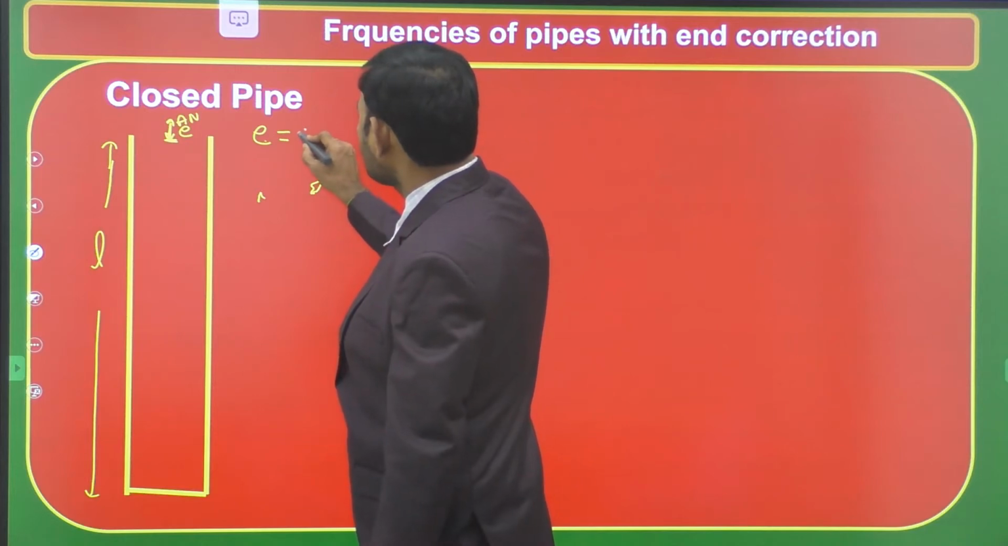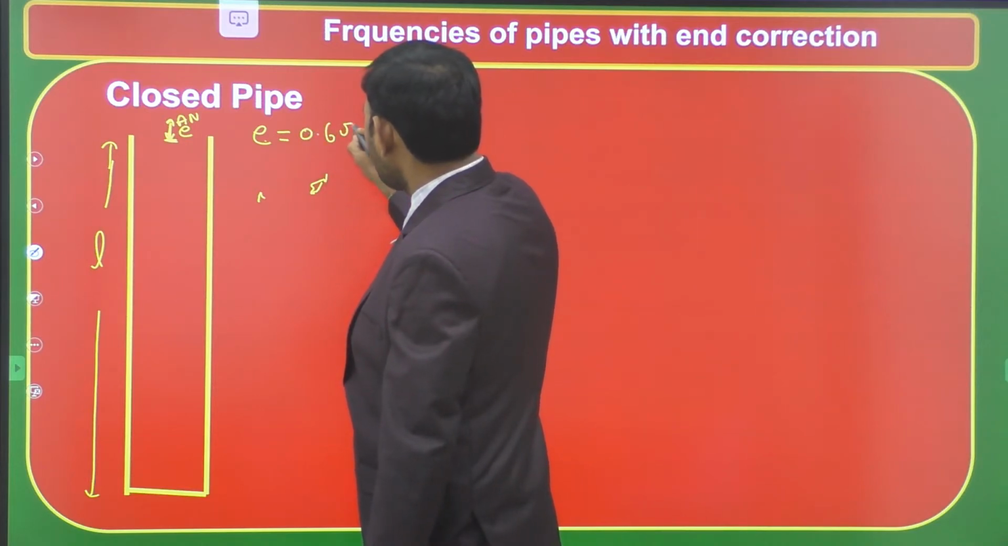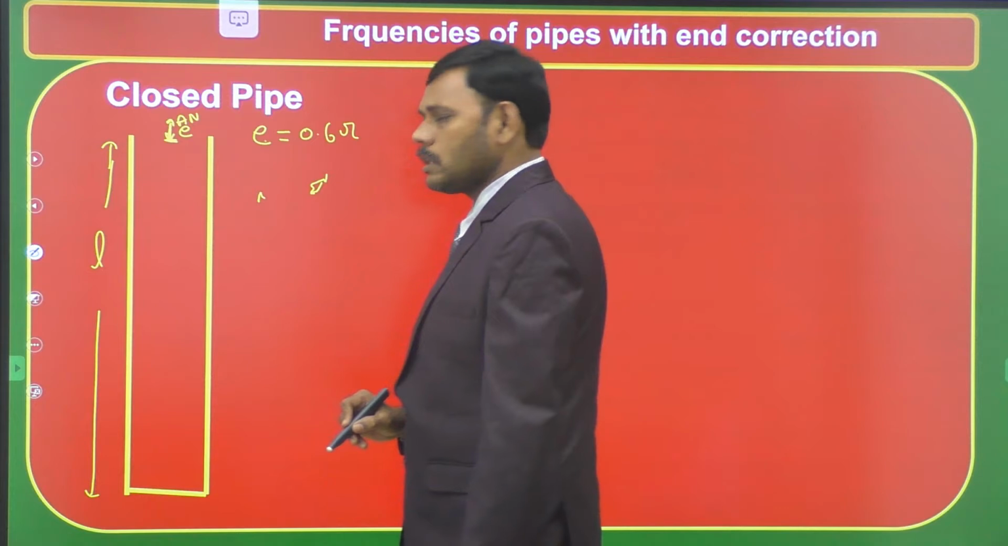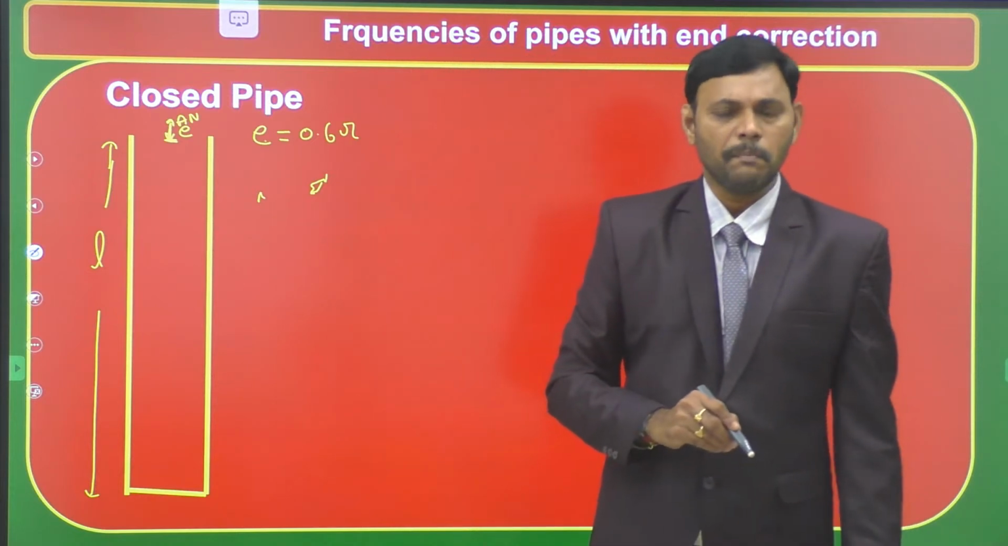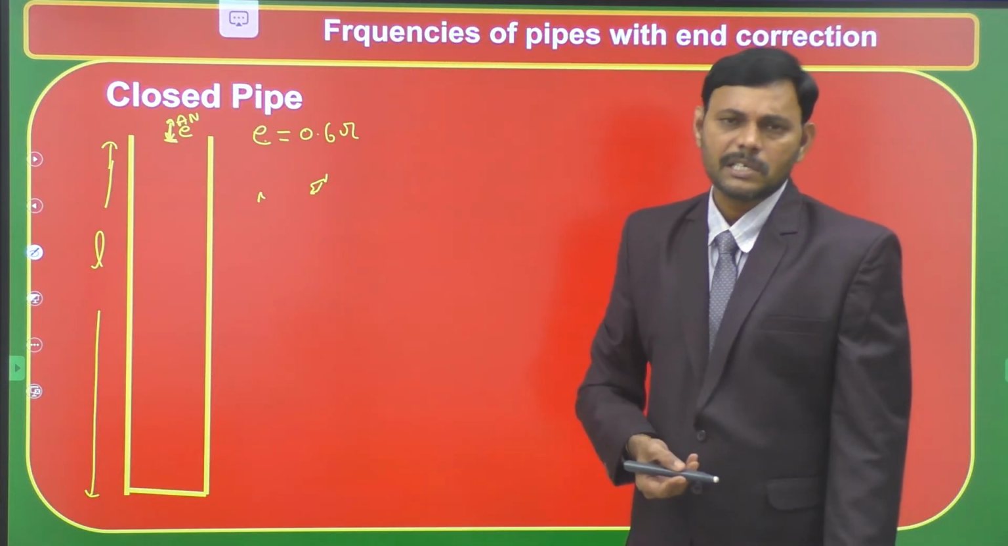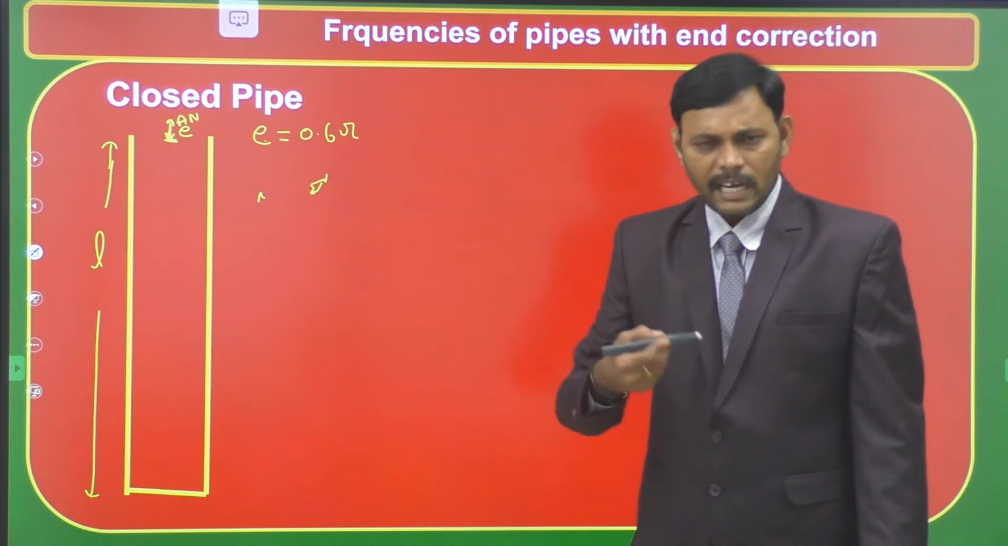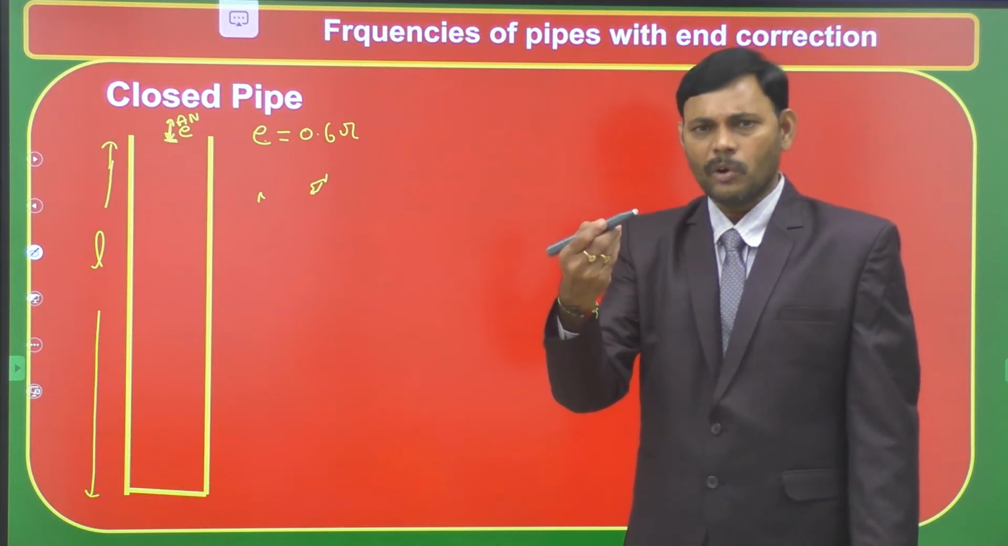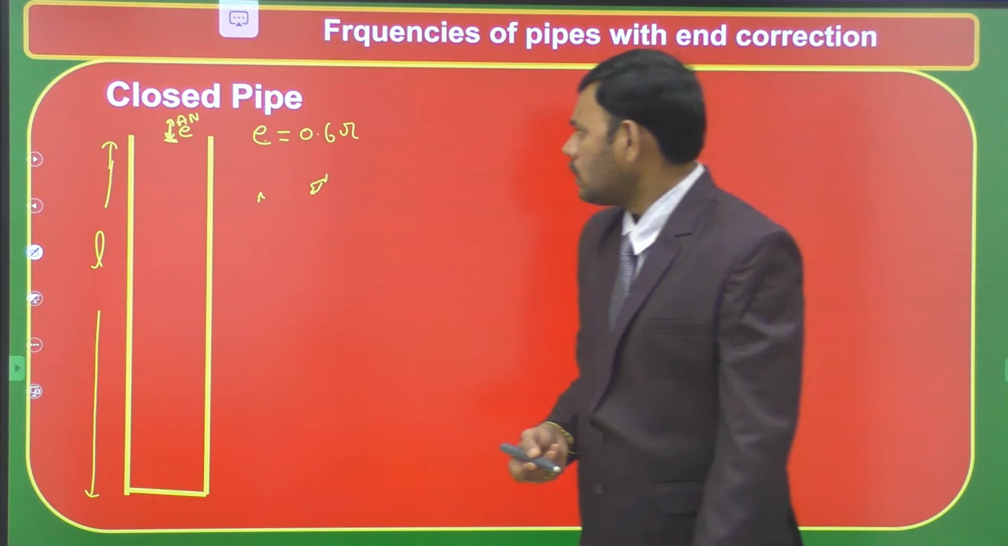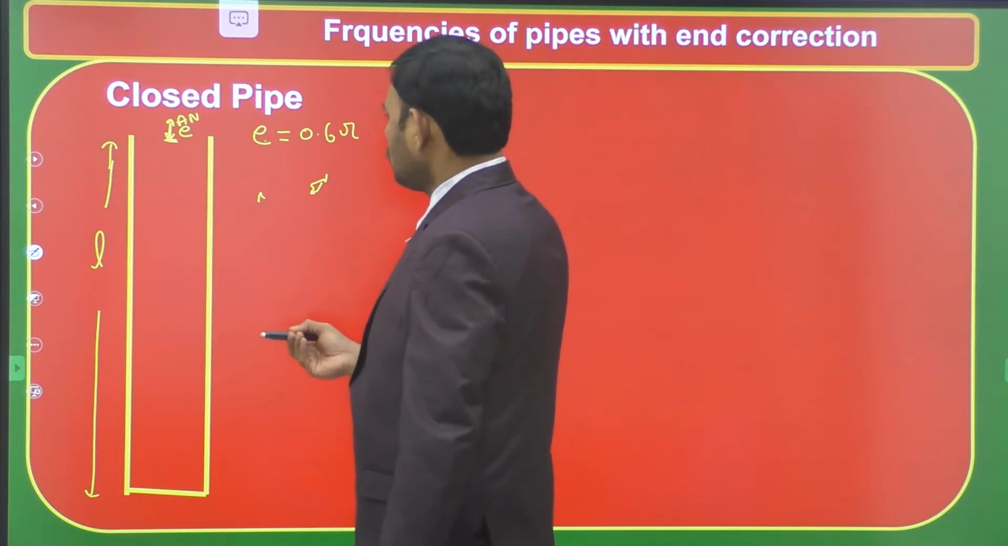Approximately, the end correction is 0.6 times the radius of the tube. The tube is in the form of a cylindrical shape. Let the radius of the cylindrical shape be r. Then the end correction is the position of the antinode above the end of the tube. Let it be 0.6 r.